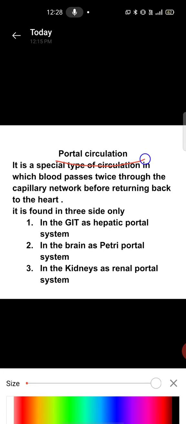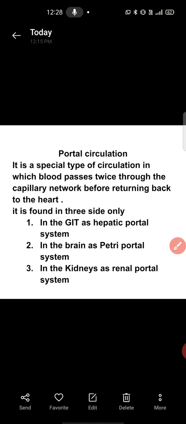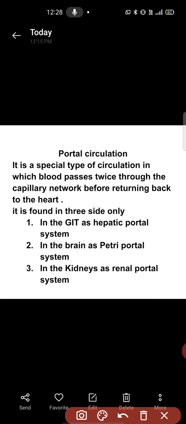Portal circulation. First of all, you must understand the meaning of portal circulation. Portal circulation is a special type of circulation in which blood passes twice through the capillary network before returning back to the heart. Clearly, I mention that in portal circulation, blood passes twice through the capillary network before returning back to the heart.